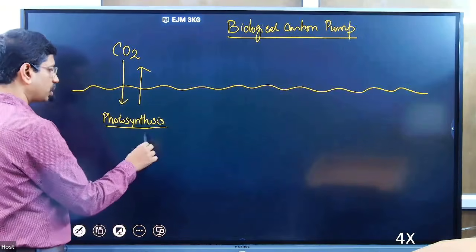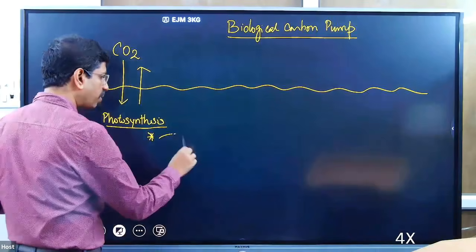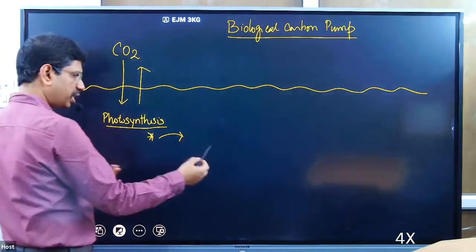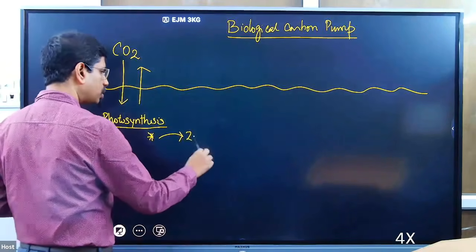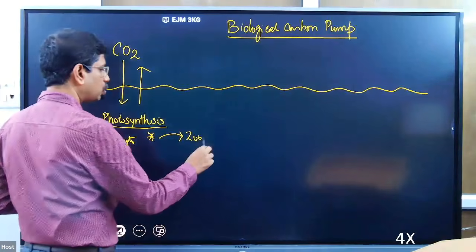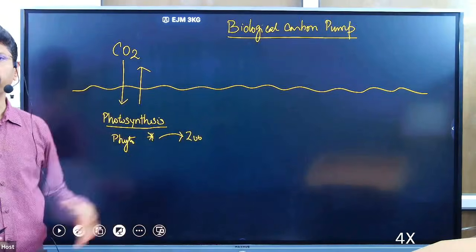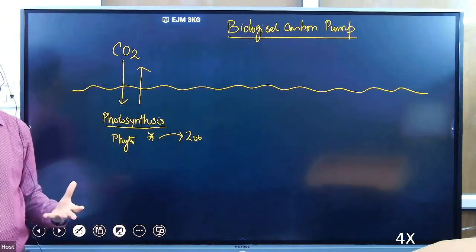So phytoplanktons will be fed on by the fishes or zooplanktons. Zooplanktons will be consuming that, and zooplanktons will be consumed by other organisms also.